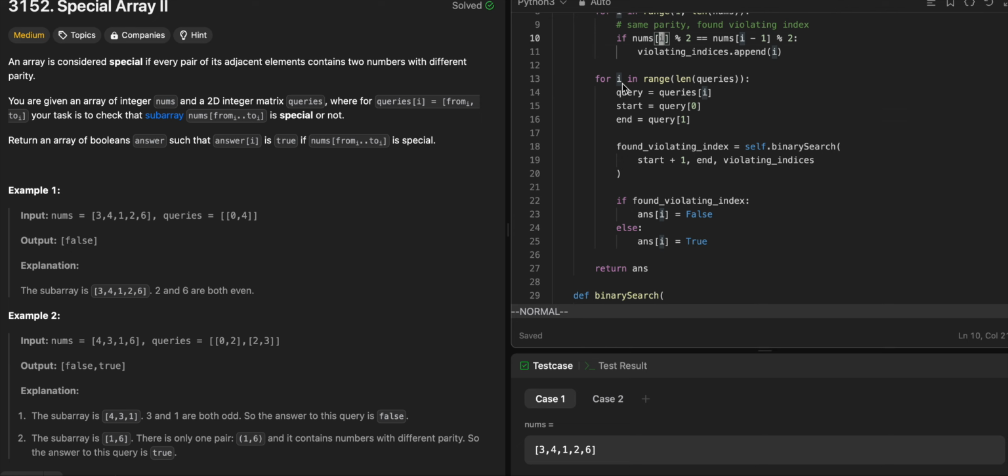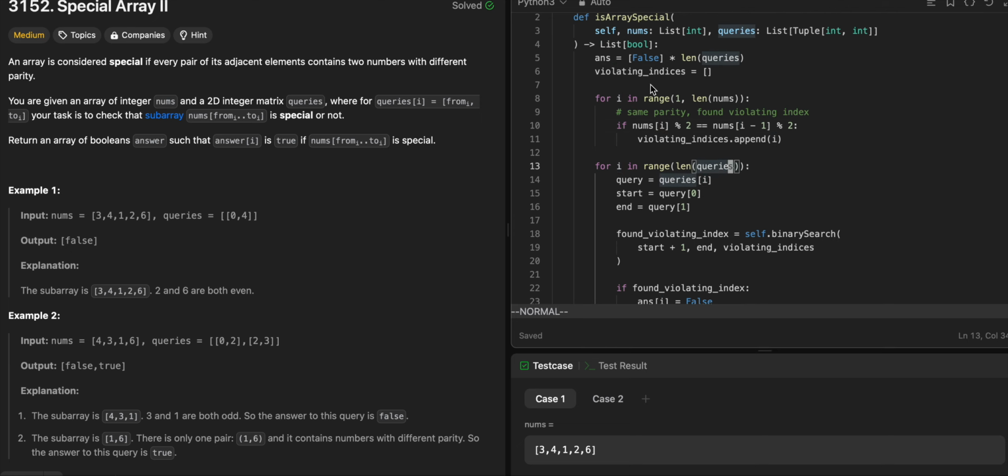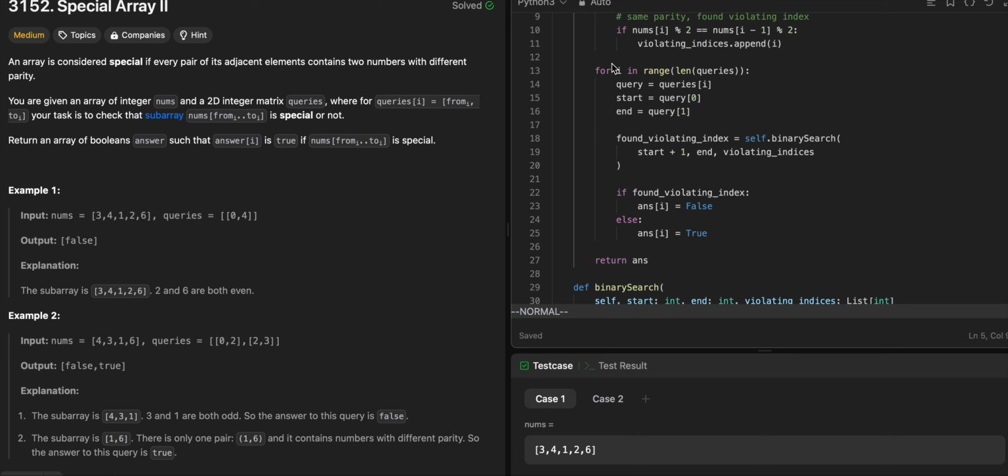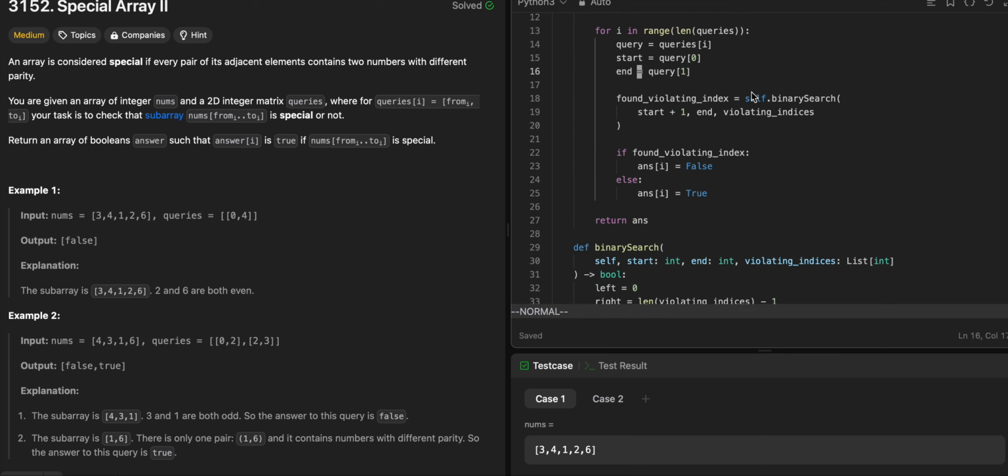Then it loops over the queries, and we have this answer array where they're all false to start with, and then you get the start and the end. Then you binary search, sending in start plus one, because when you're working with a query of start and end, the first index of the query is always going to be true.